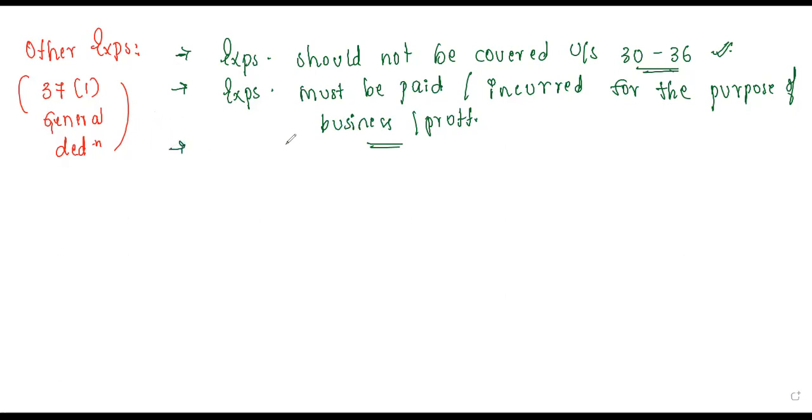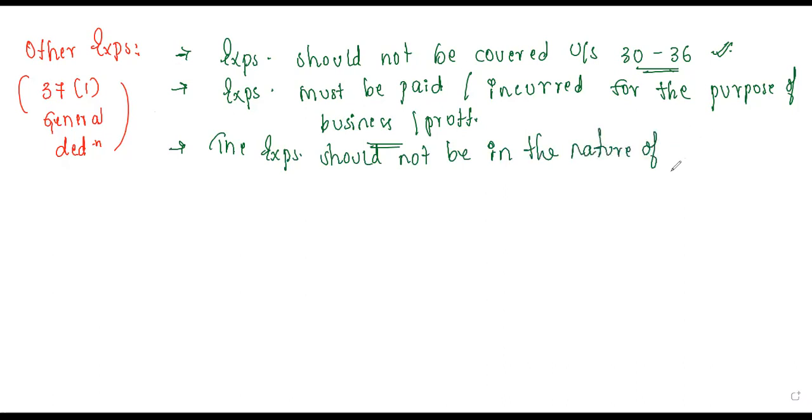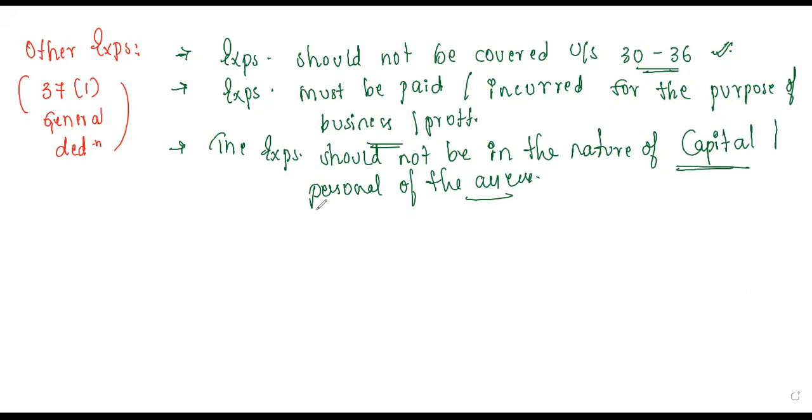And the third one that you have, the expenditure should not be in the nature of capital or personal of the assessee. So any expenditure that you have here will not be in the nature of capital or for the personal use of the assessee. If it is so, then the general deduction will be allowable for that.